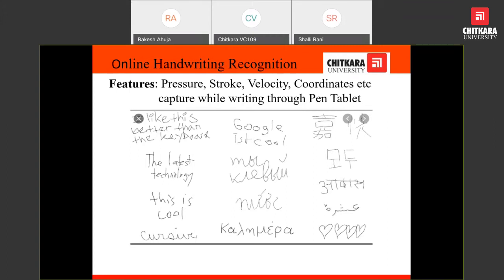All these parameters are available. With the help of all these parameters, we can recognize the handwriting of a person. But there is another challenge: the handwriting of a different writer. This handwriting belongs to this particular person, and that handwriting belongs to another person. So these will be the terms of online handwriting recognition.